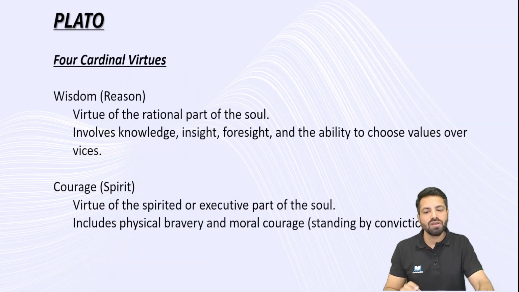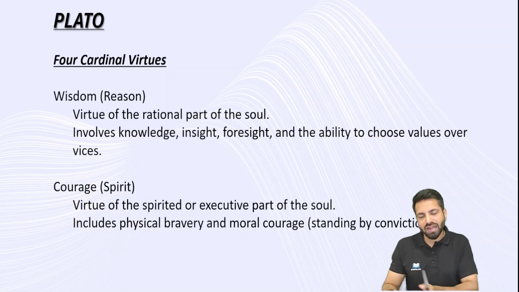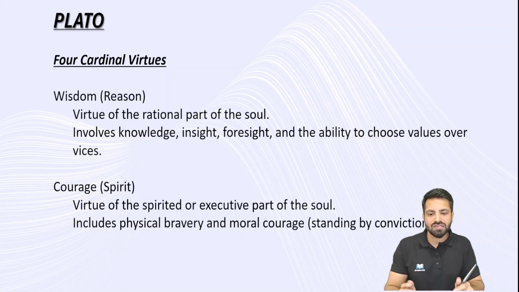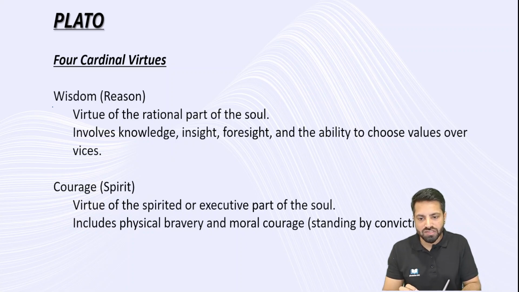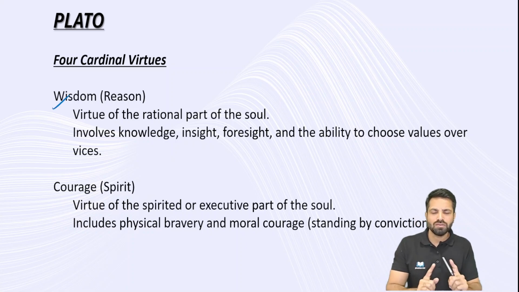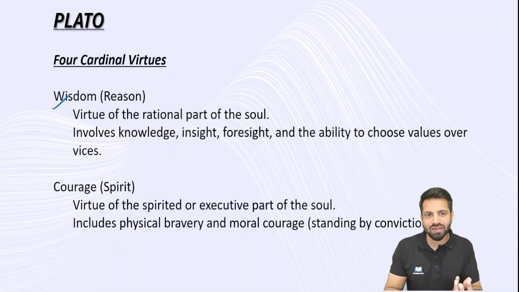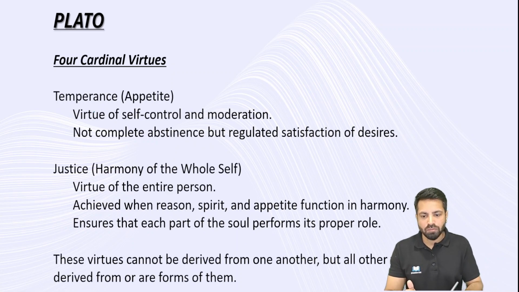But here Plato talked about four virtues. Along with that knowledge, he added three more virtues. Knowledge, he has given a different terminology: wisdom. Knowledge, wisdom, you can interchange them. It's the core idea, the same thing. So along with knowledge, wisdom, there are three more values that have been added. What are the three more values? Courage, temperance, and justice.